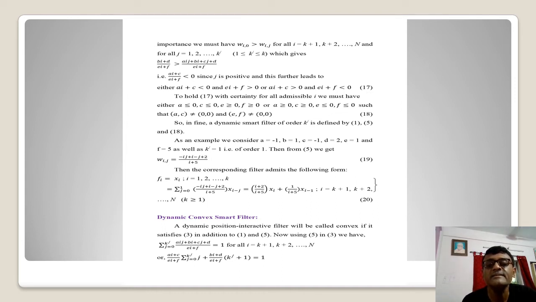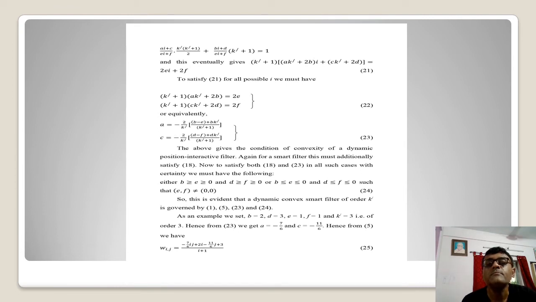Finally, the dynamic smart filter of order K prime is defined by these three different results as we have done here. I take this example: a as minus 1, b as 1, c as minus 1, d as 2, e as 1, and f equal to 5, satisfying all these conditions. We take the first order K prime as 1. So we have this result as given in 19, and the corresponding filter is coming out here in equation 20. Let me come to the dynamic convex smart filter. That means additionally we are taking the issue of summation equal to 1 this way. If we put forward the summation equal to 1, eventually we have this result, which is a complicated one.